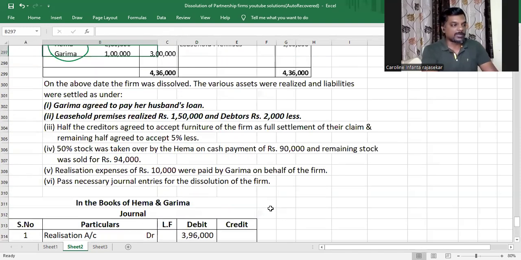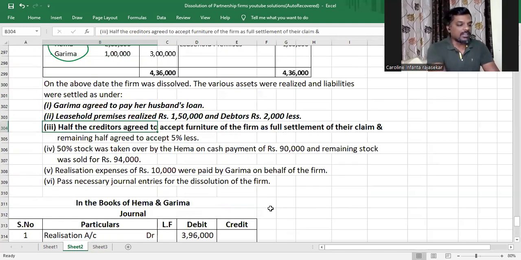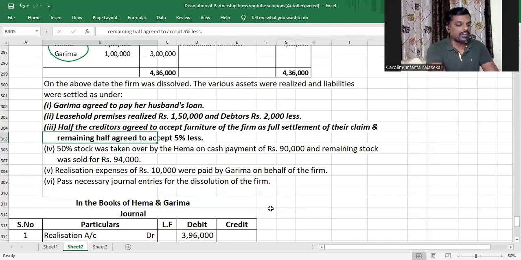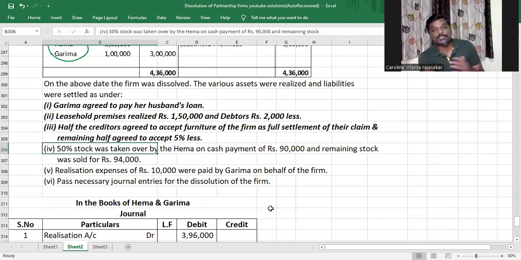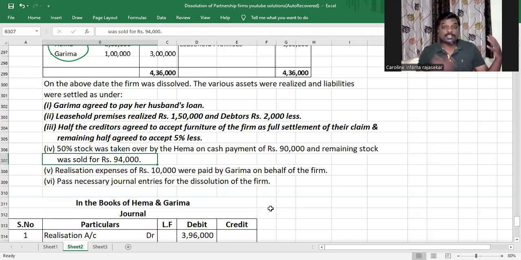Moving on to the next adjustment. Half the creditors agree to accept furniture of the firm as full settlement. When a liability is taking over an asset in full settlement, then there is no journal entry for that. Understood or not, my dear children? As a journal entry, even if you would pass, for settling the liability, realization will be debited, and for assets being realized, realization will be credited. So journal entry would be realization account debit to realization account, so that would end up being no entry.